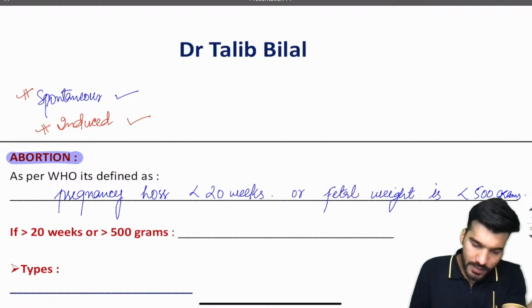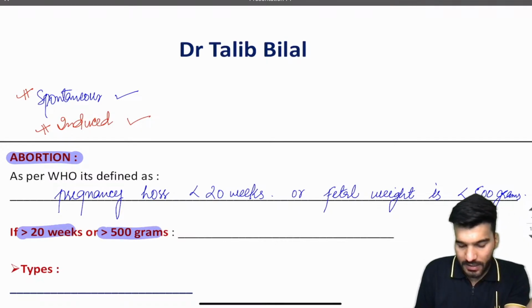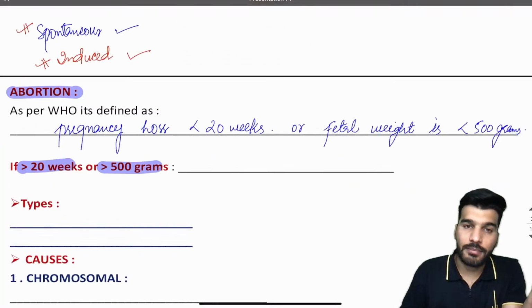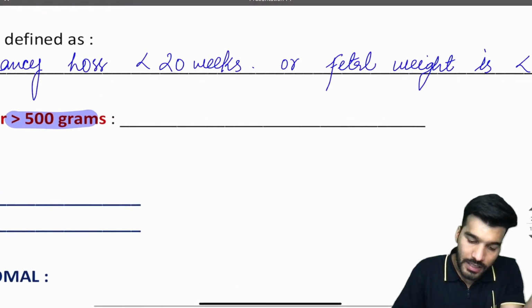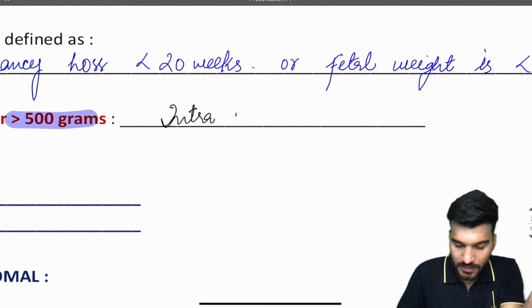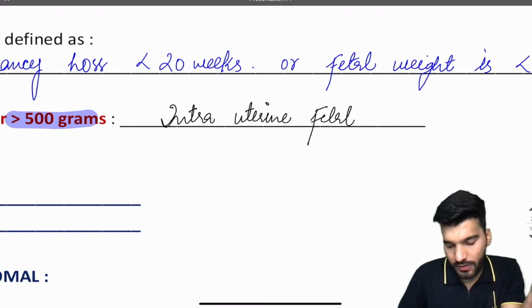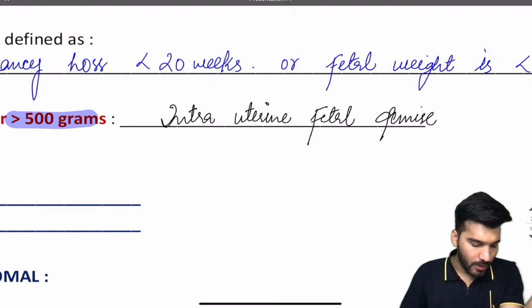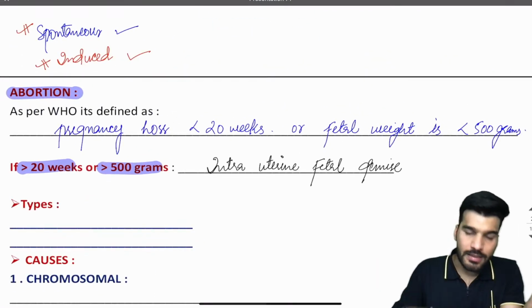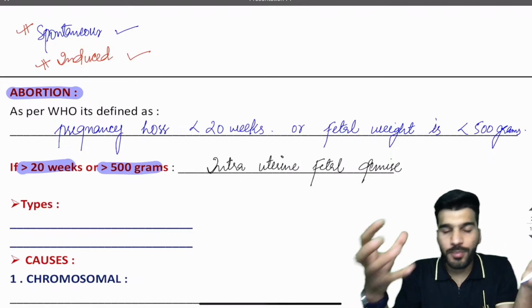If it is more than 20 weeks, or if the fetal weight is more than 500 grams, then it's defined as intrauterine fetal demise. Now, the basic definition of abortion again: abortion means the induced or spontaneous loss of the pregnancy.